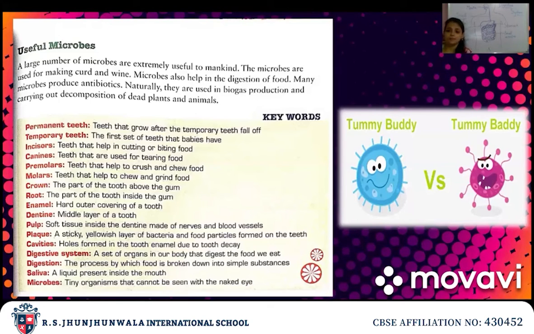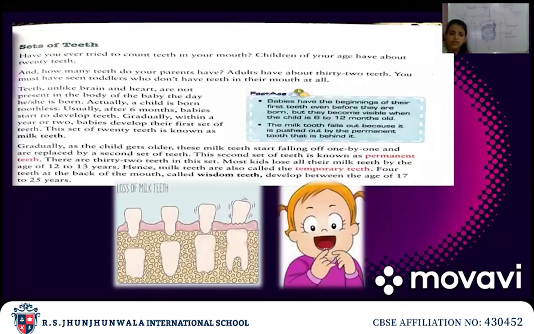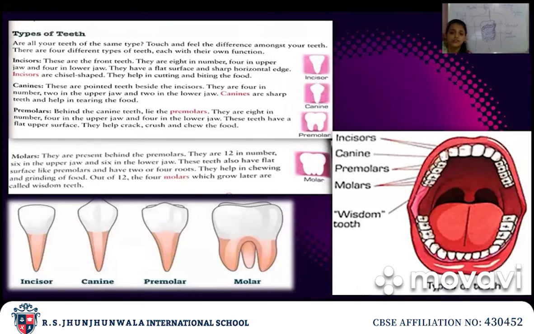So in this chapter, what have we studied? In the digestion and role of microbes chapter, we have studied firstly about the teeth. We have studied that babies do not develop teeth from birth. When they grow slowly, then they develop teeth, right? Then we studied different types of teeth. There are the same number of teeth in the upper jaw and the lower jaw, right? They are incisor, canine, premolar and molar.